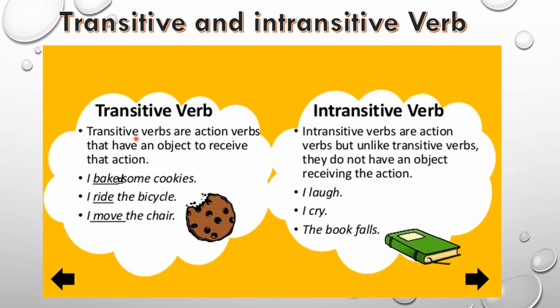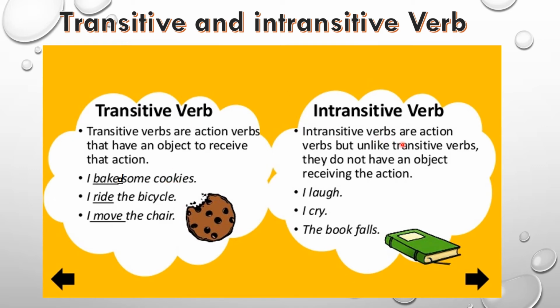Now let's discuss transitive and intransitive verbs. What is a transitive verb? Transitive verbs are action verbs that have an object to receive that action. For example, I bake some cookies. I ride the bicycle. I move the chair. In this, the verb has an object to receive that action. Is it clear?